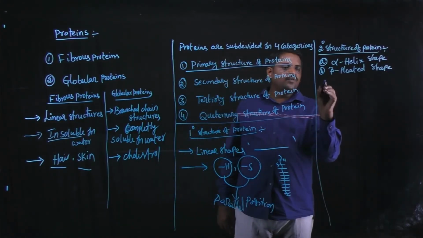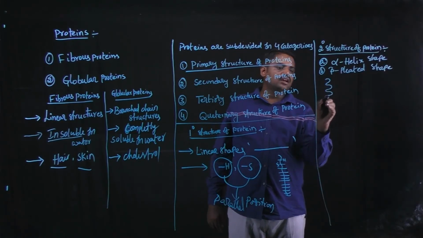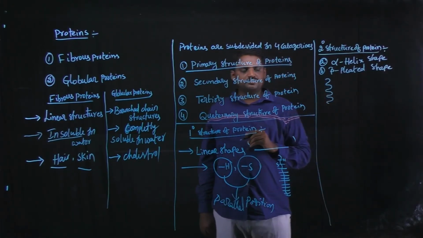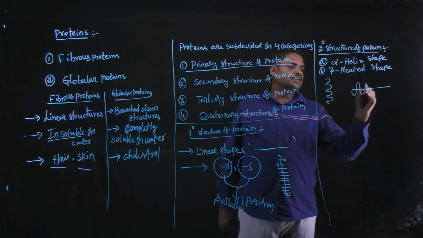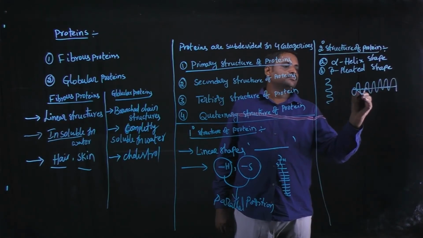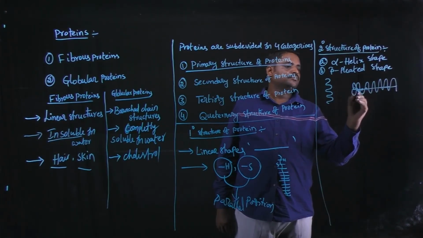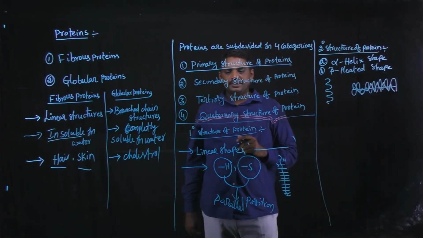This is the alpha helix shape, and this is the beta pleated shape.